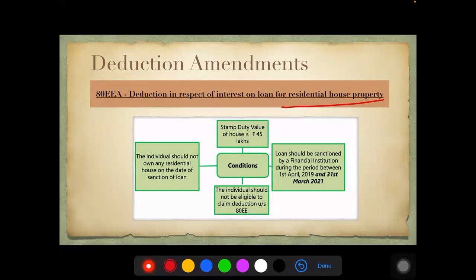The stamp duty value should be less than 45 lakhs. They should not own any other house on the date of the loan, and they should not be eligible to claim 80EE, the earlier section which we had. The only change that has come here is the period is extended. So now you can obtain a loan till 31st March 2022.